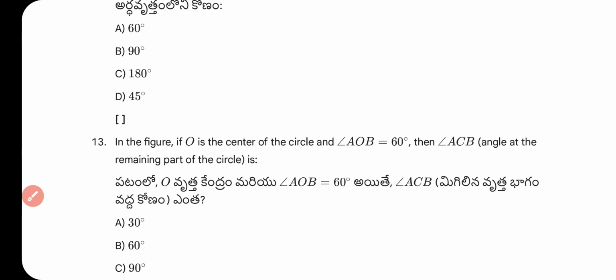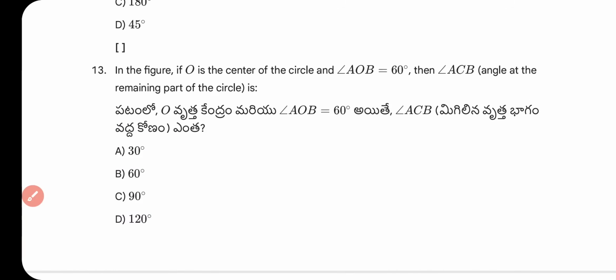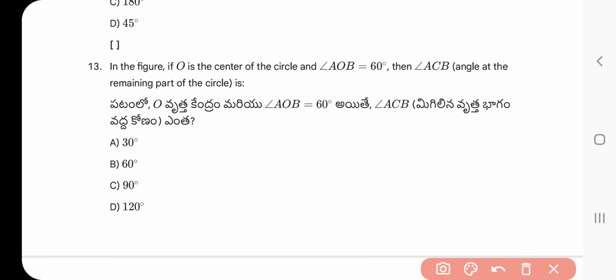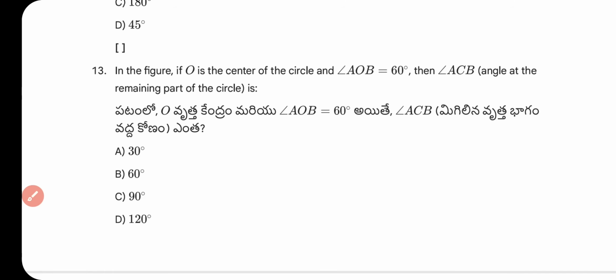Question number 13. In the figure, if O is the center of the circle and angle AOB equal to 60 degree, then angle ACB is? The right answer of question number 13 is 30 degree. But why? The angle at the center, 60 degree, is double the angle at any point on the remaining part of the circle. Therefore 60 degree divided by 2 is the right answer.